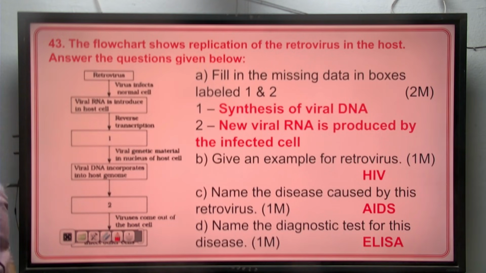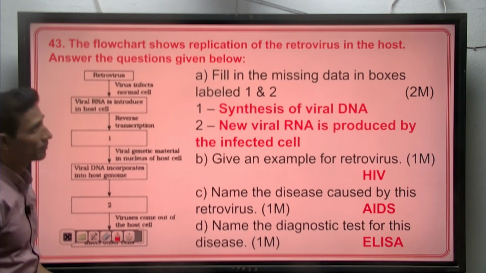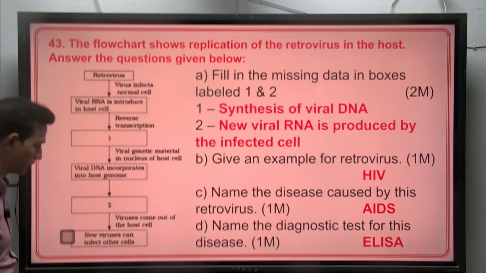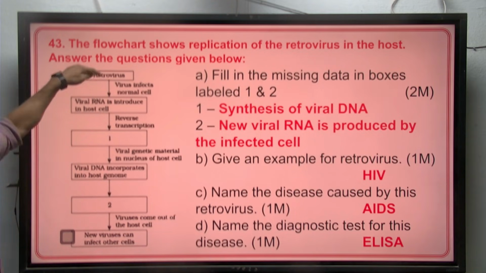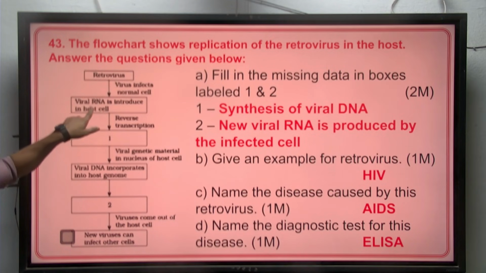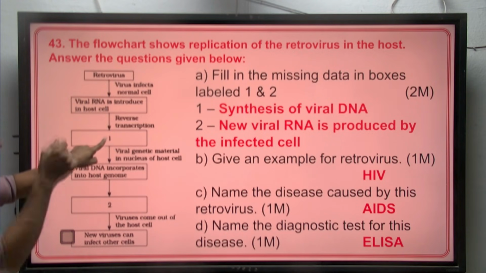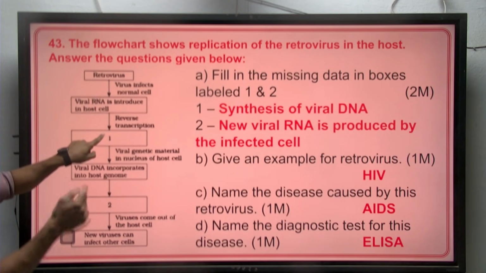They have given a flow chart here about the replication of retrovirus. You have to identify these 1 and 2. See, a retrovirus infects a normal cell. It introduces its RNA into the cell. By the reverse transcriptase enzyme, it synthesizes its new viral DNA, because of reverse central dogma.